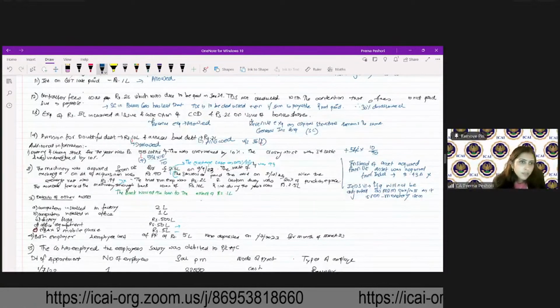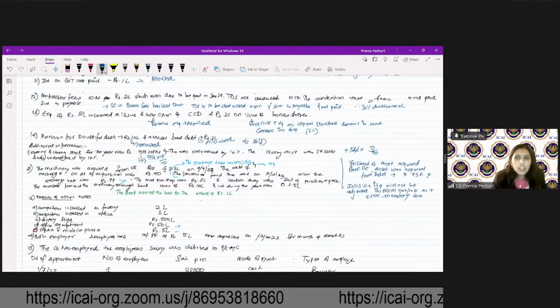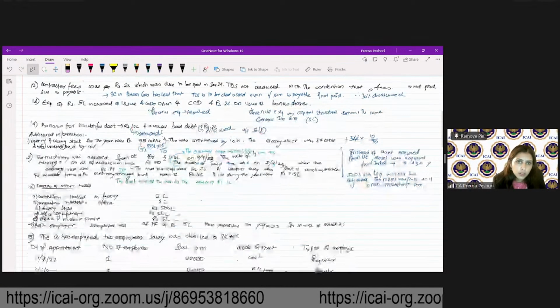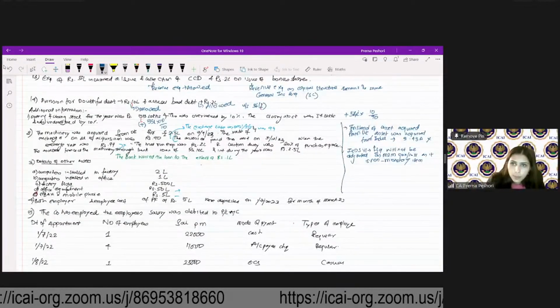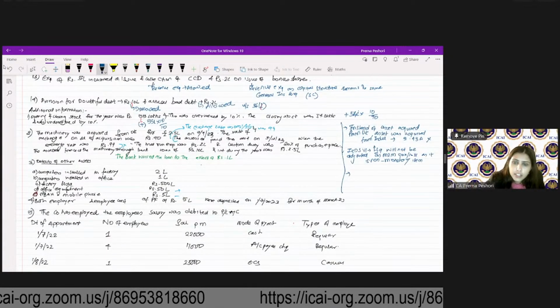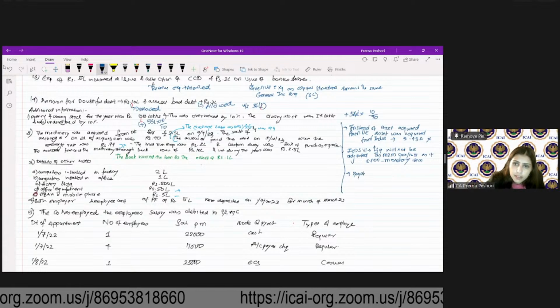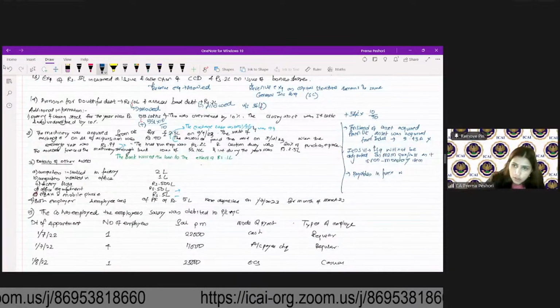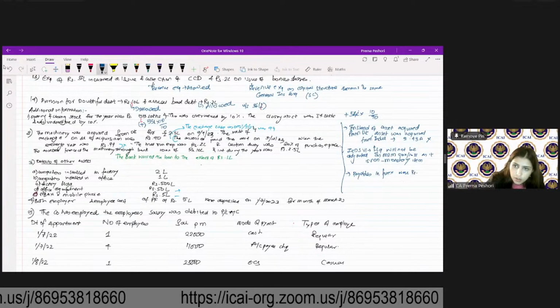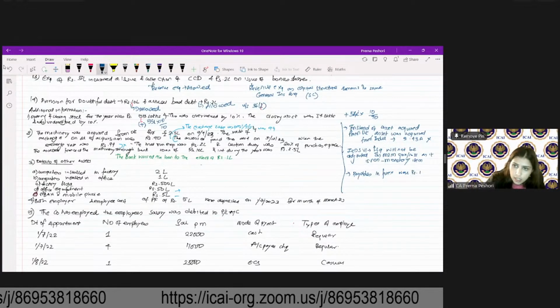Are we clear? So, for example, I give you another adjustment over here. The other adjustment is if my payables in foreign exchange were 1 lakh.